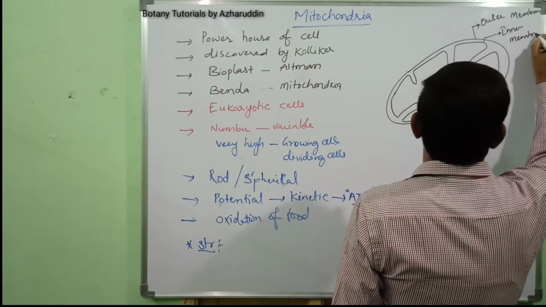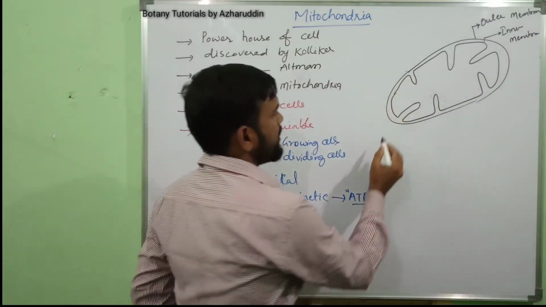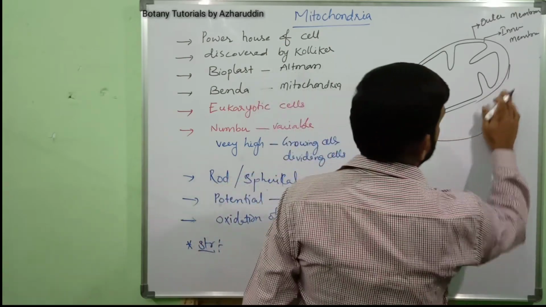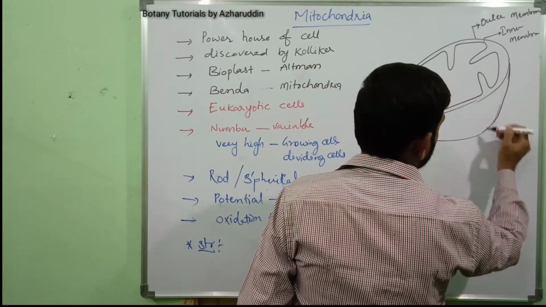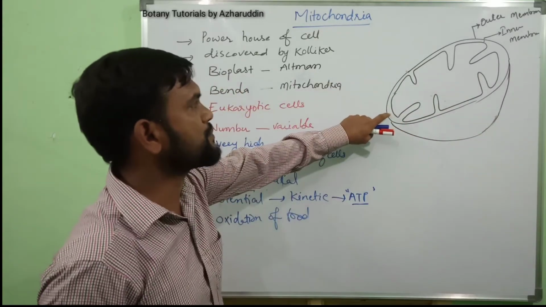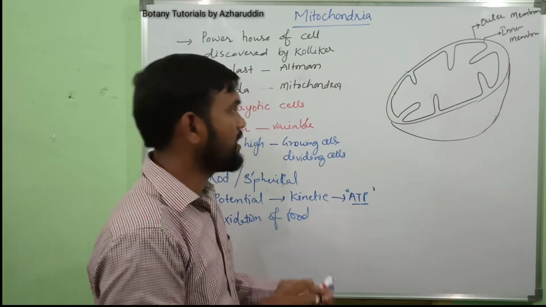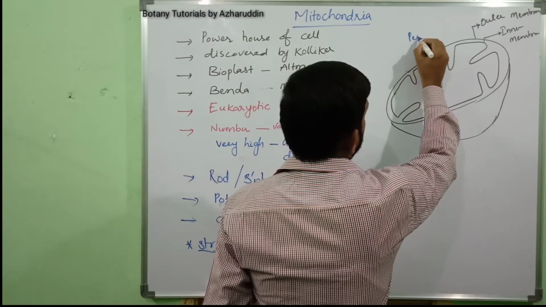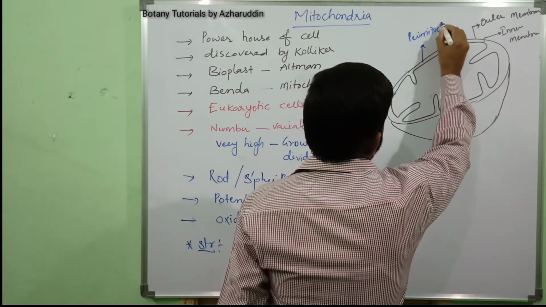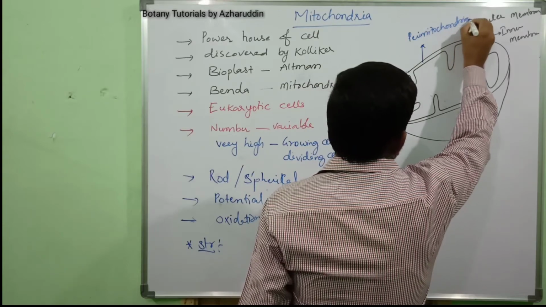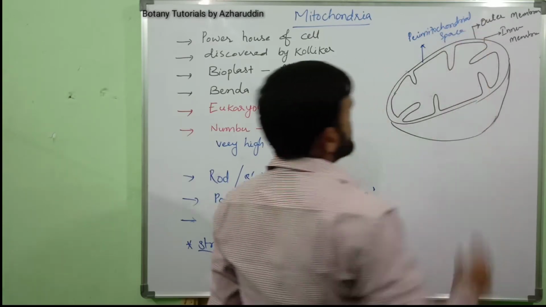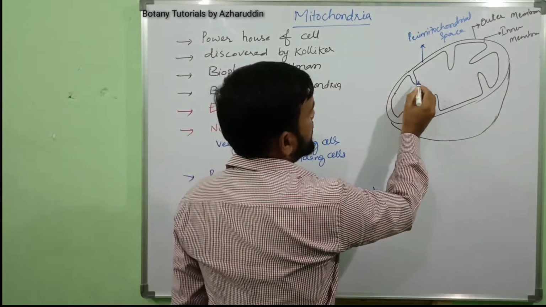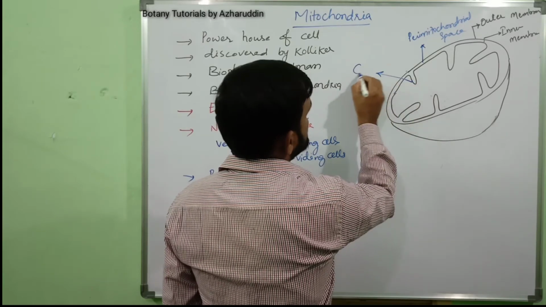Next, the space present between the outer and inner membrane is known as the perimitochondrial space. Next, the infoldings of the inner membrane are known as cristae.